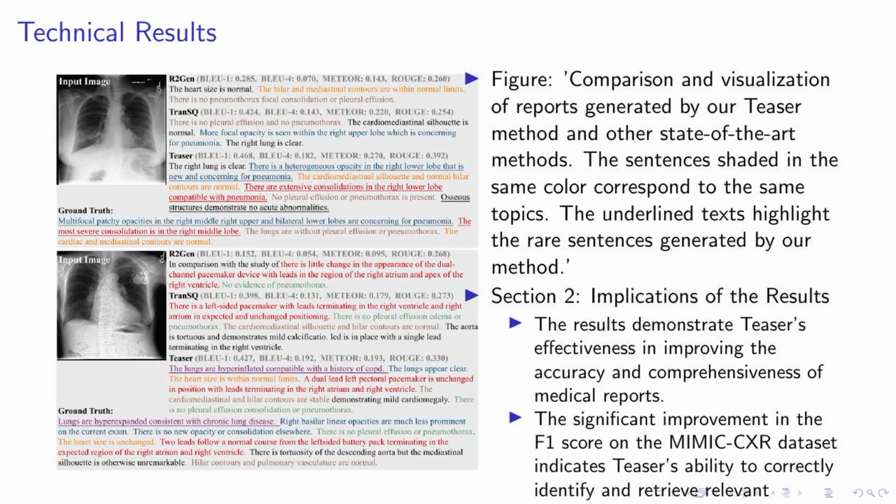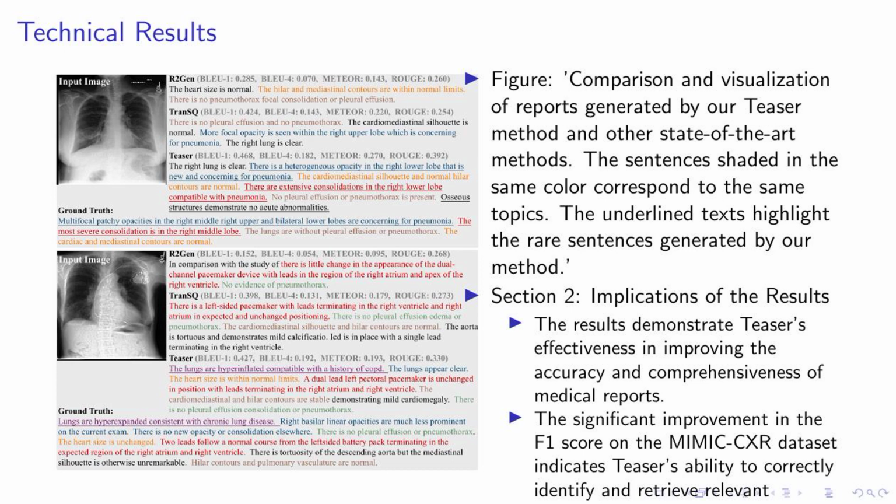Moving on to our technical results, let's take a look at this figure on the left. It compares and visualizes the reports generated by our TEASER method and other state-of-the-art methods. Notice the sentences shaded in the same color. They correspond to the same topics, and the underlined text highlights the rare sentences generated by our method. Now, let's delve into the implications of these results.